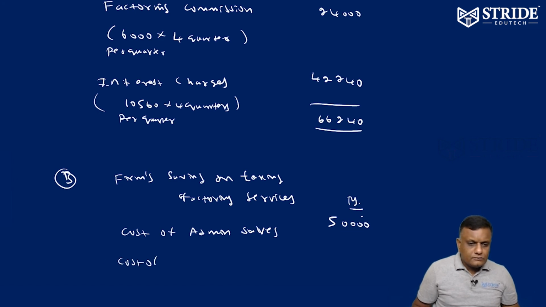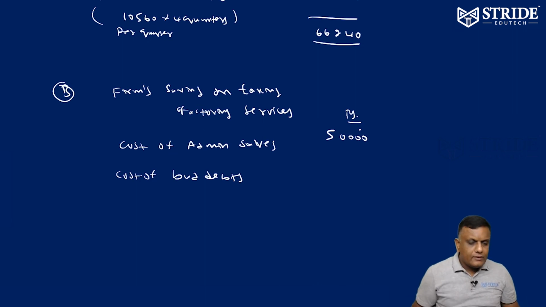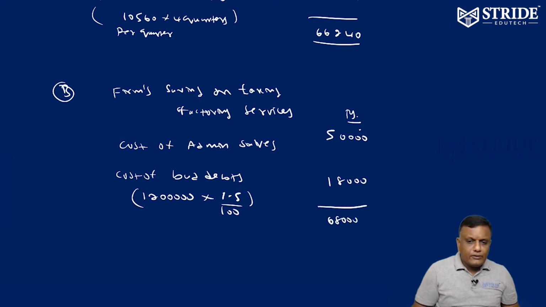Number 2, cost of bad debts saved: 12 lakhs into 1.5 by 100 can be avoided because the factor is appointed and we sold the receivables. That is equivalent to 18,000. So the total savings is 68,000.